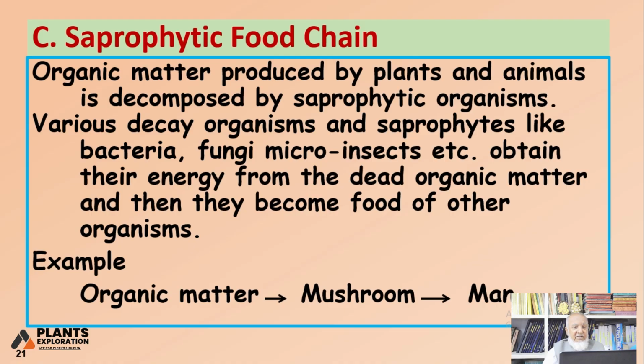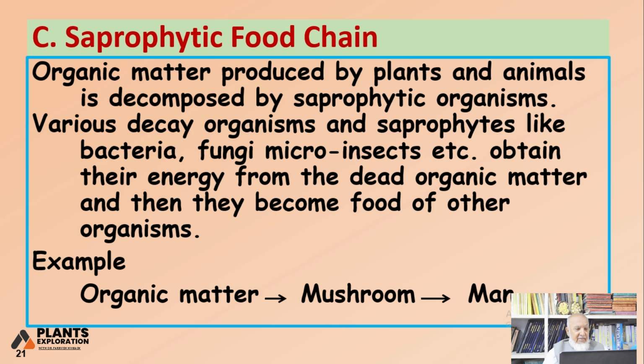Various decay organisms and saprophytes like bacteria, fungi, micro insects do not decay, but they cause fragmentation of the material, obtain their energy from the dead organic matter, and then become food for other organisms.